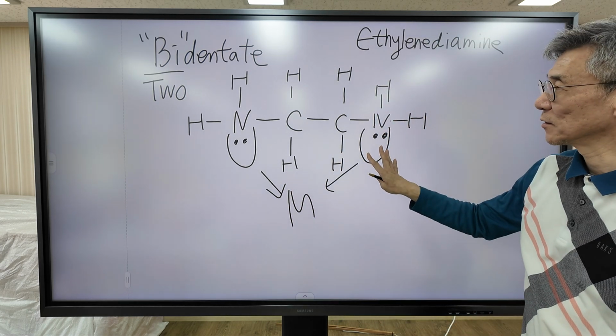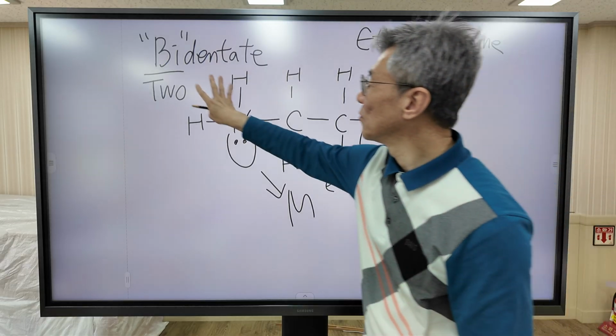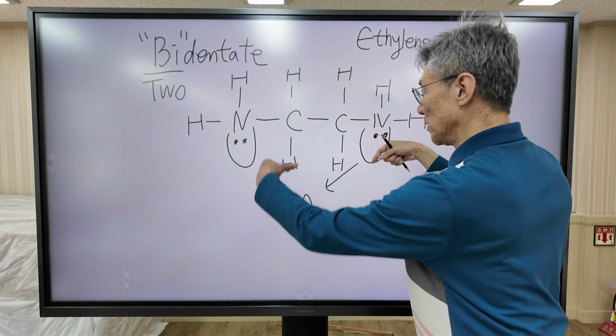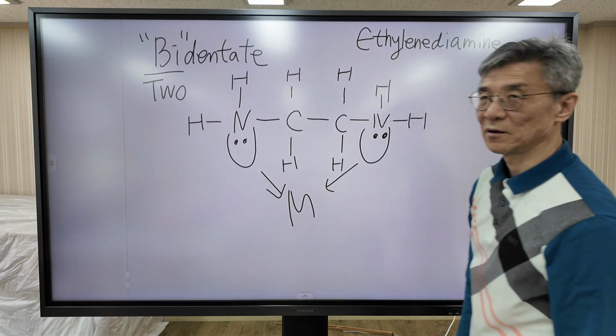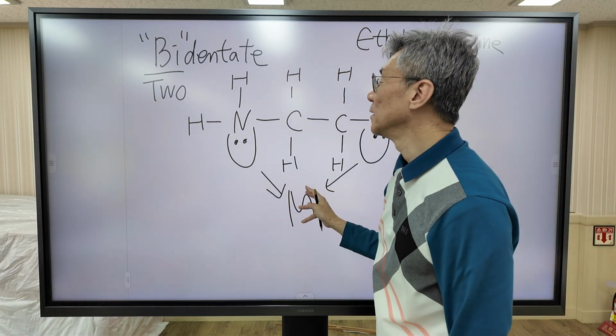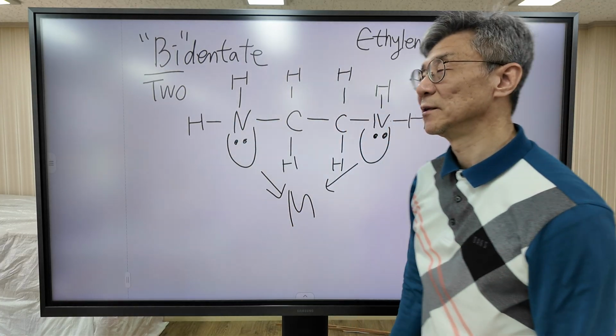This one makes two bonds with one metal, so this ligand is called a bidentate ligand.